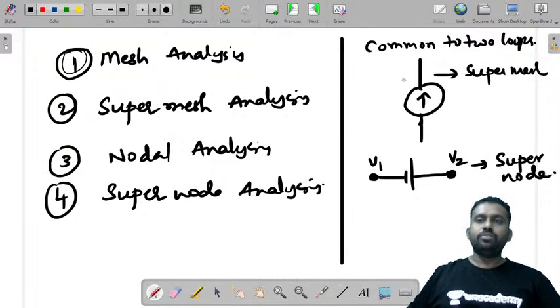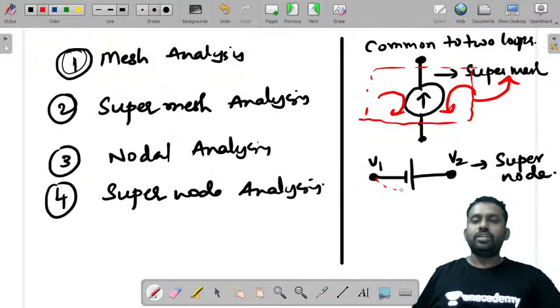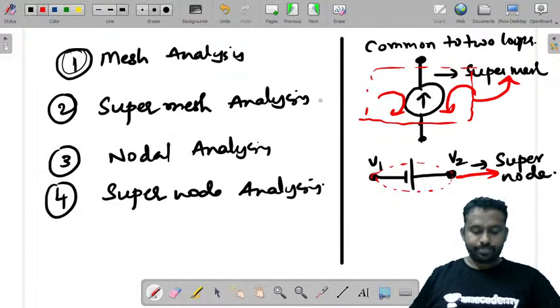So you need to consider these two loops combinedly as a single super mesh, and here you need to consider these two nodes as one super node.